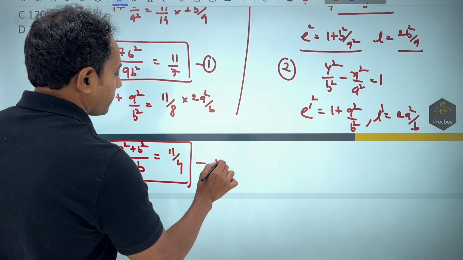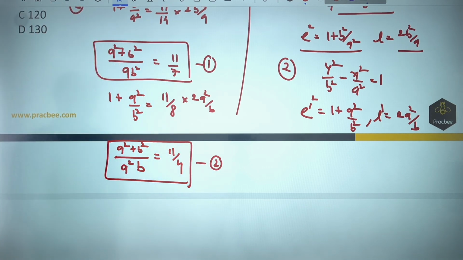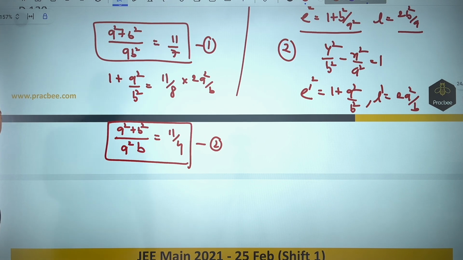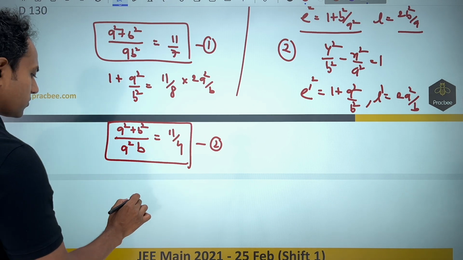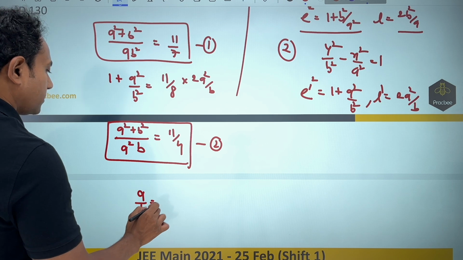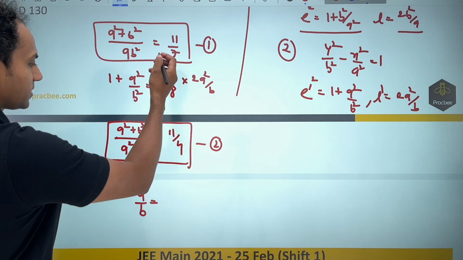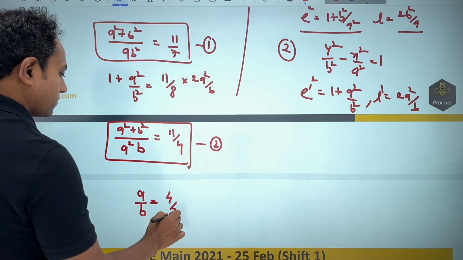Now we can see that we have two equations, two unknowns. We can solve them and get the answer. For doing that, you will have to divide them. So if I divide the first equation by the second equation, what I am going to get is the value of a by b. And a by b will come out to be nothing but 11 by 7 divided by 11 by 4, so this will become 4 by 7.